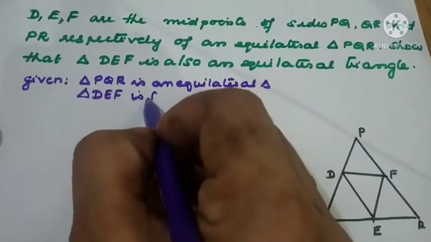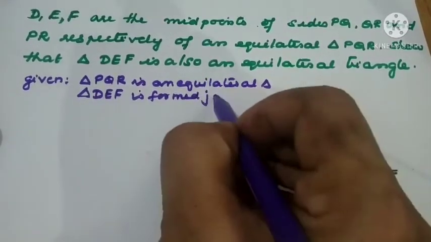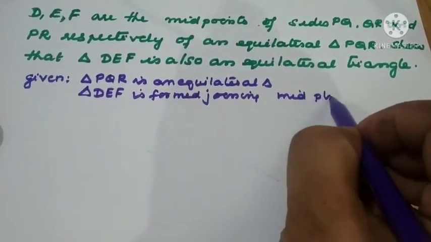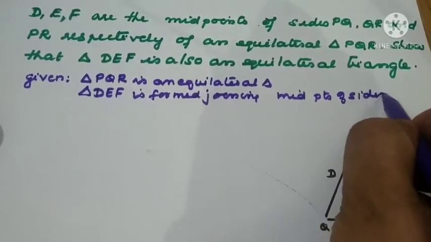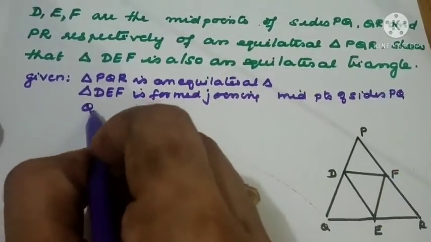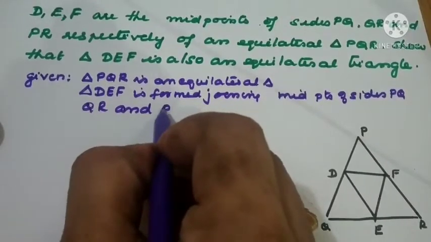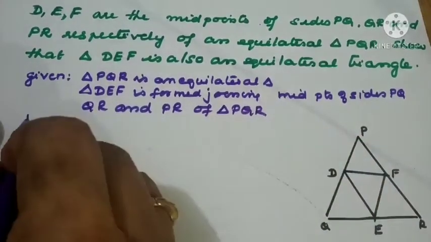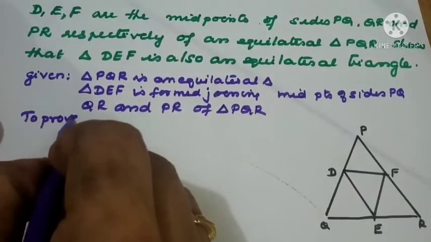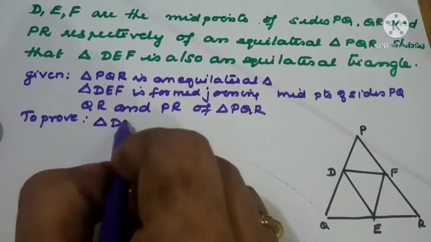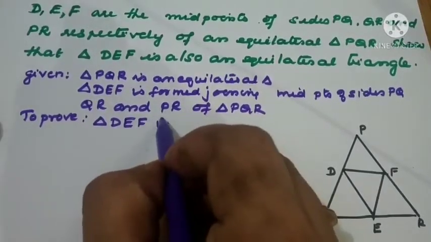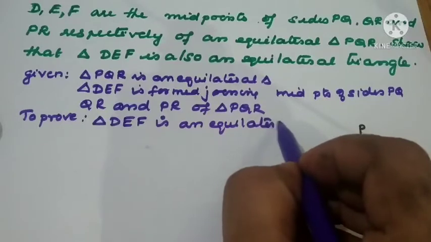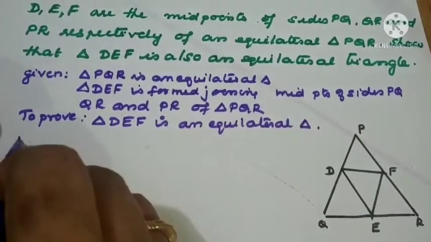Triangle DEF is formed by joining the midpoints of three sides PQ, QR, and PR of triangle PQR. To prove: triangle DEF is an equilateral triangle. Proof.